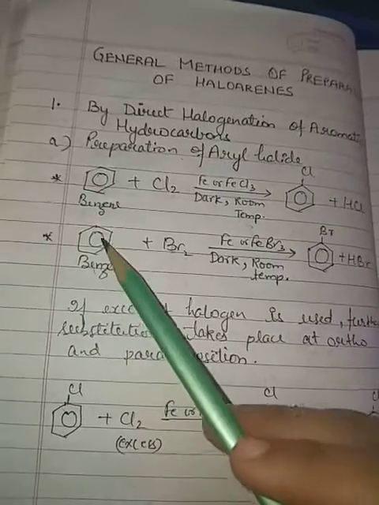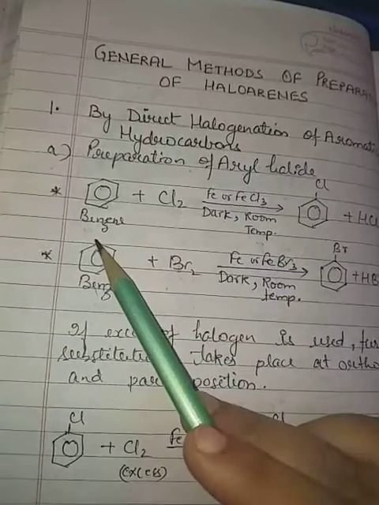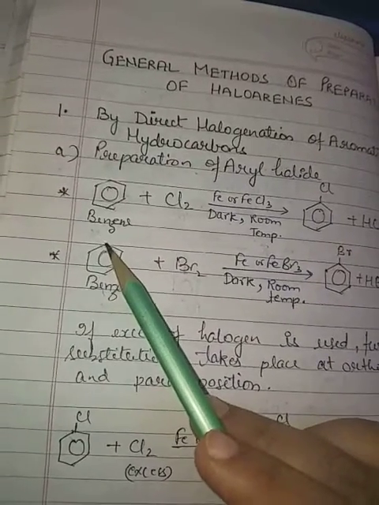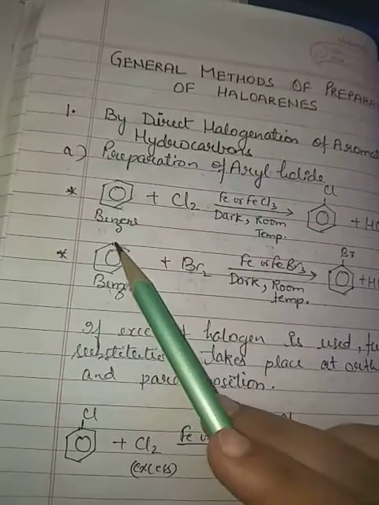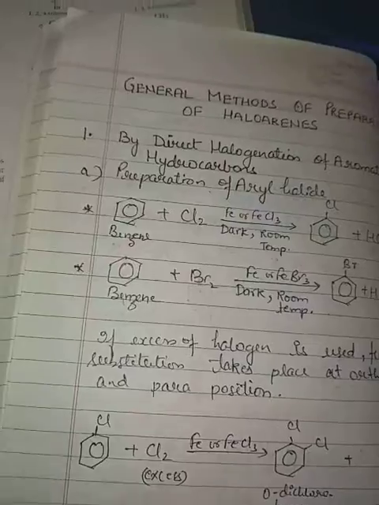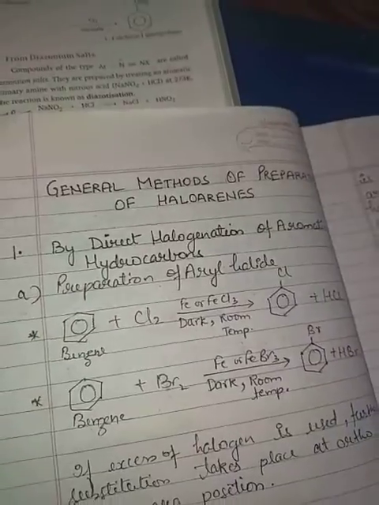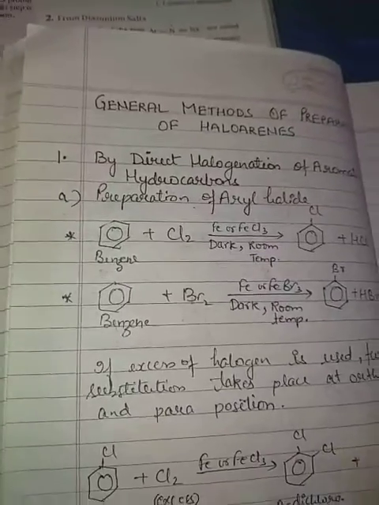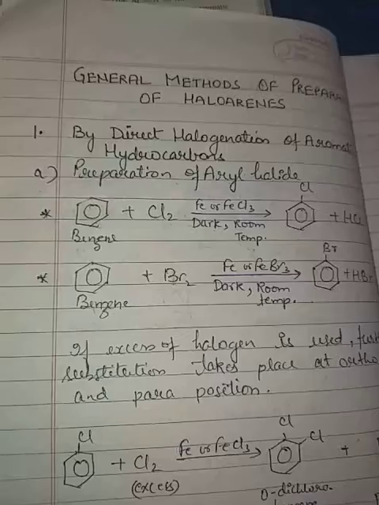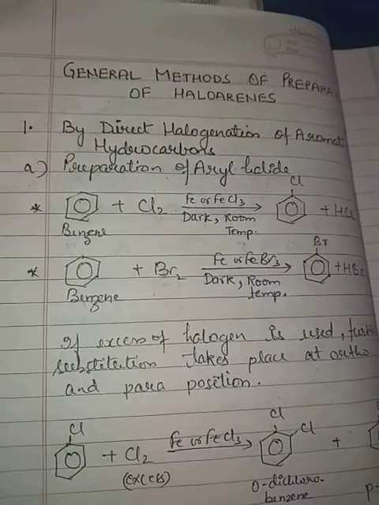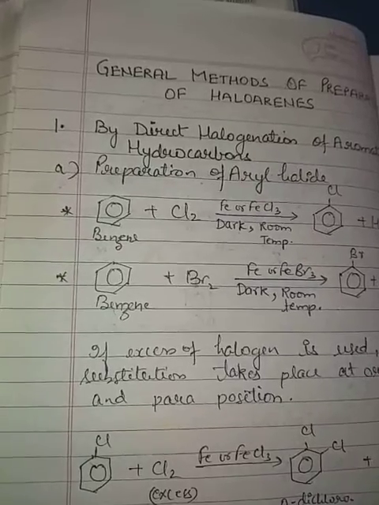Suppose any other group is already attached here, then it depends on this group to which position the incoming group will attach. This group will act as a principle here. It will decide where the incoming group will go, or which site it will attach to. This is called the directive influence of groups. It will direct the incoming group to take up a position.